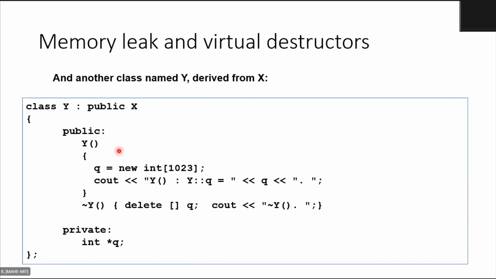Look at this part of the code. Class Y, public X. Now class Y has Q equal to new int of 1023. So it's a huge array. Again, Q is an int pointer, obviously, right? Because you're trying to assign an integer array address to Q. And again, this is Y's constructor, and this is Y's destructor. And you are deleting Q. 100% right. Very good program. No error.